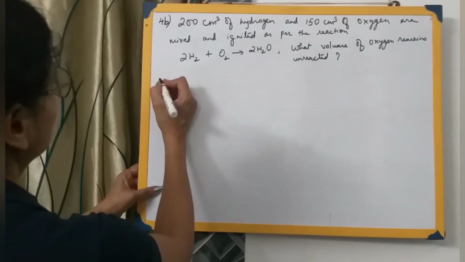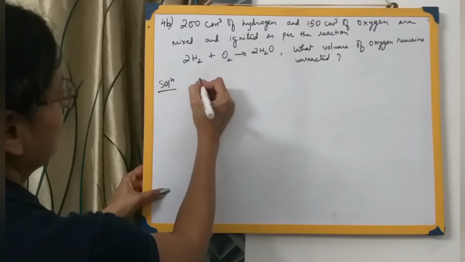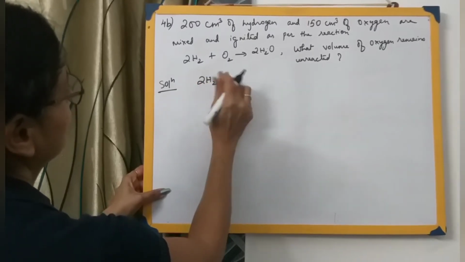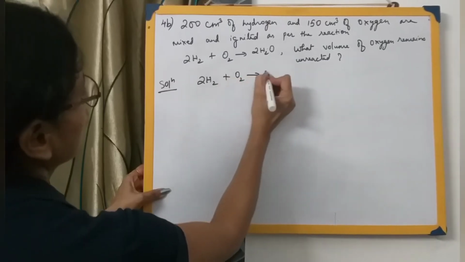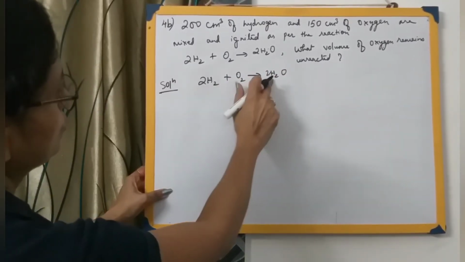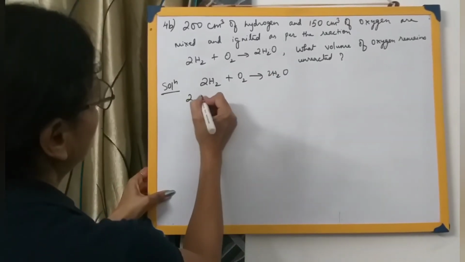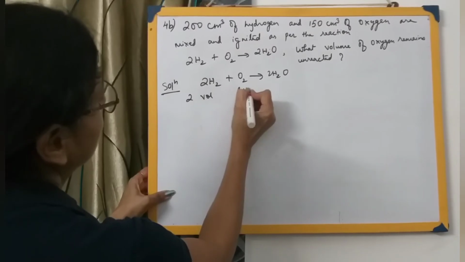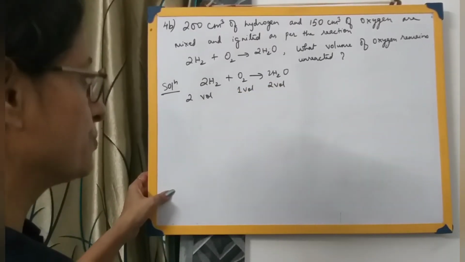So our first step, the same thing: first of all you will be checking the equation. I am writing down the equation once again: 2H2 plus O2 forming 2H2O. We will check the equation, it's been balanced: hydrogen 4 and 4, oxygen 2 and 2, so it's balanced. Then 2 volume over here, 1 volume, and this is 2 volume. If the equation is not balanced, you are going to balance it.